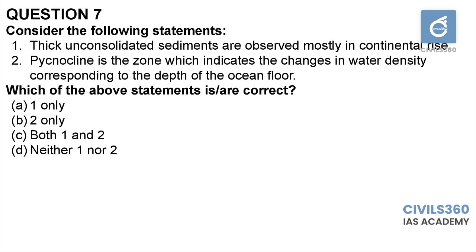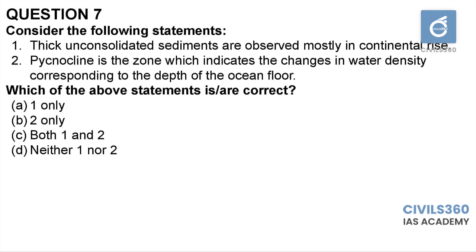So that area, continental rise, will have a lot of sediments that are accumulated from the continental margins. So it will be accumulating there in the continental rise, and it will not move to the other parts of benthic zone because the slope will be near to zero. So first statement is correct.